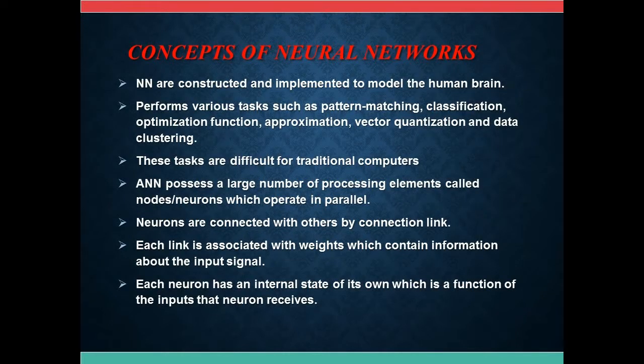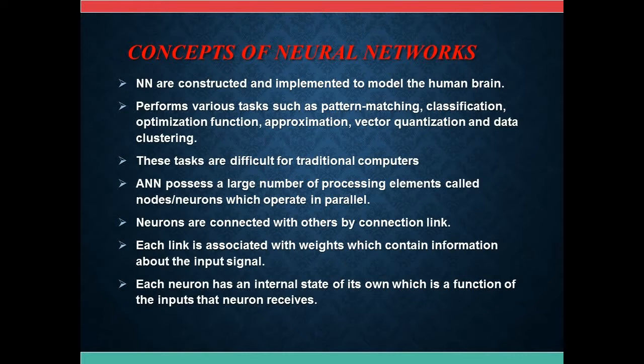Concepts of neural networks. ANNs are constructed and implemented to model the human brain. They perform various tasks such as pattern matching, classification, optimization function, approximation, vector quantization, and data clustering. These tasks are difficult for traditional computers. ANNs possess a large number of processing elements called nodes or neurons which operate in parallel. Neurons are connected with others by connection links.